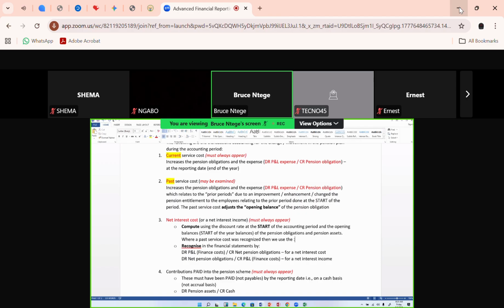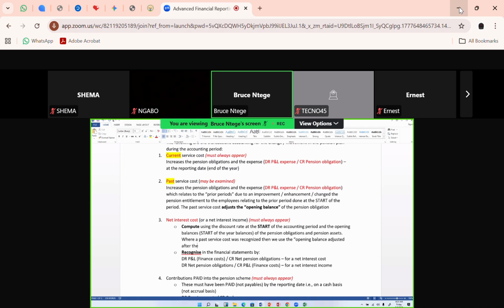Let me call it the adjusted opening balance, the opening balance adjusted after the service cost. That was a good question from that person. You're showing me that you're really trying to follow. So yes, the net interest cost will be based on an opening balance that you have first revised or adjusted because of that past service cost.